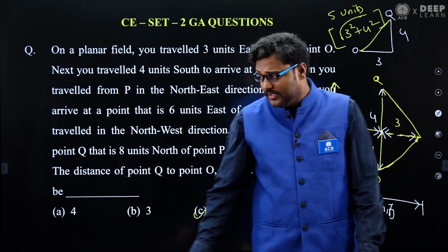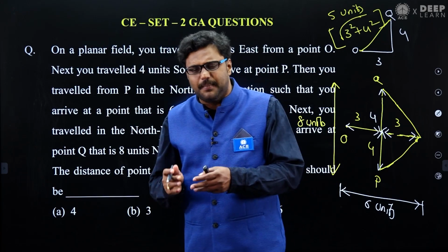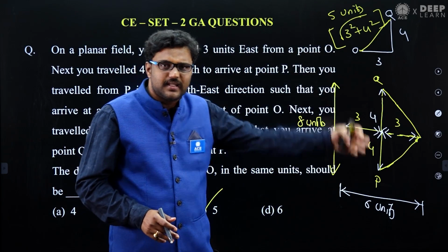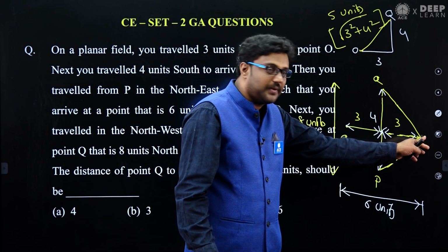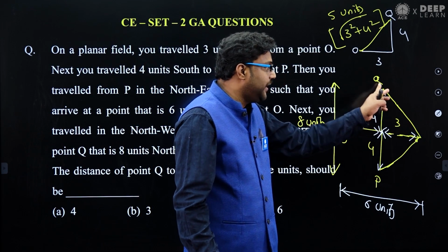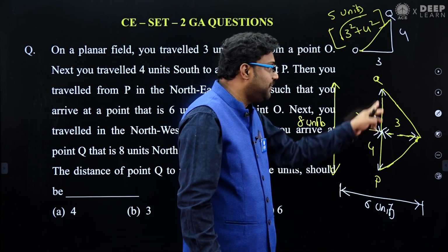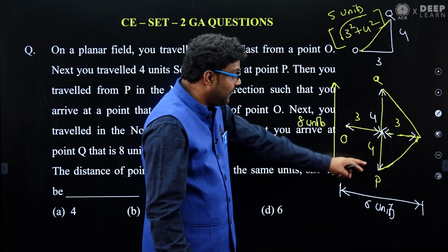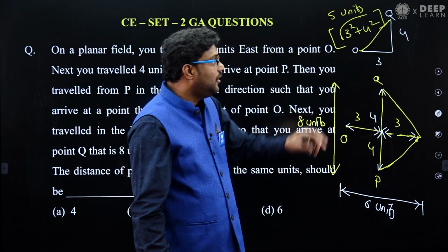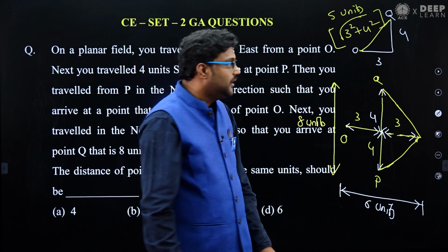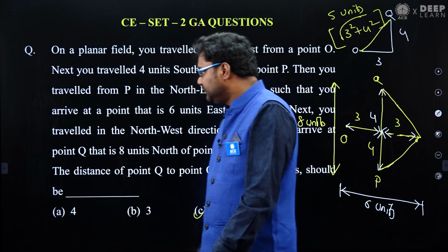They're asking what should be the distance from O to Q. One by one, we started at point O, went 3 units east, then south, then again northeast, so that you reach 3 units from O, and then from there you move towards the northwest direction. You reached a point Q which is 8 units north of P. So this is 3 and this is 4. Altogether we got 5 units. The distance between O and Q is 5 units. Got it? Fine, very good.